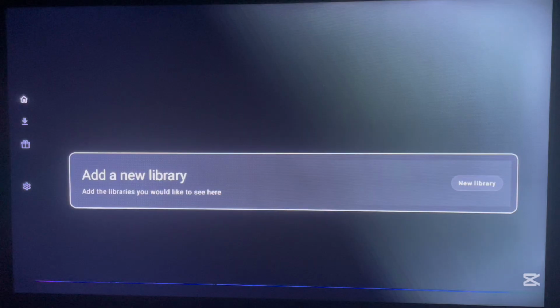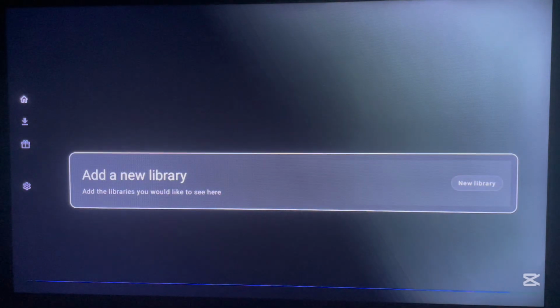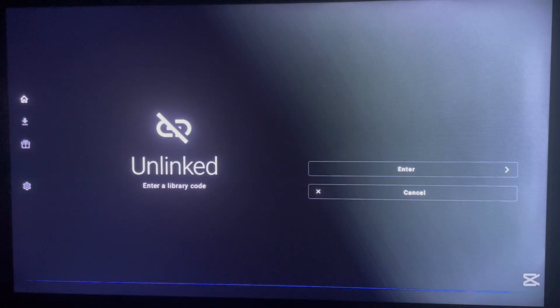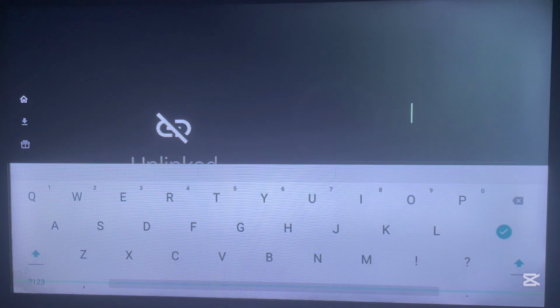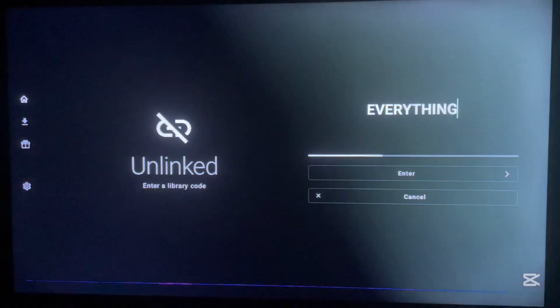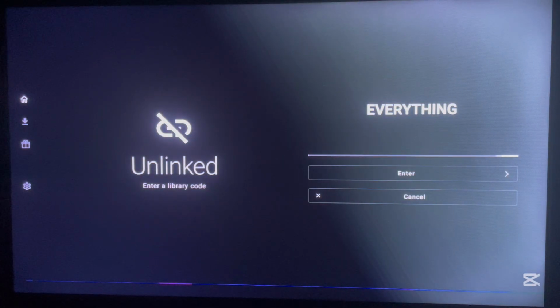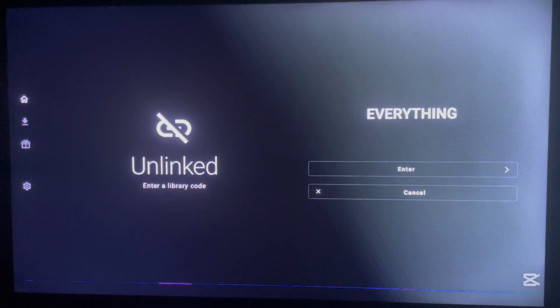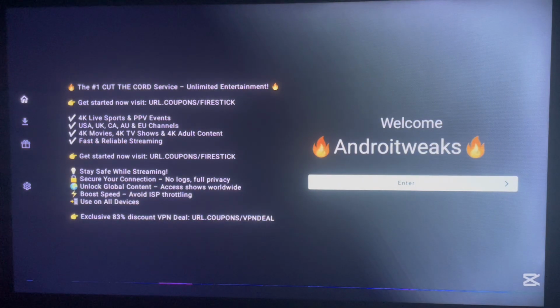Libraries are just categories of applications that someone has compiled together, and to get that library you have to add a code. So the code we're going to be using here is a simple code, and it is called everything. So just come over here and type everything. So here is the library code, everything, as in everything, and you go ahead and type done when you're okay. What is going to happen is that Unlinked is going to launch this library, and we see the applications that are available in this library. I'm going to show you all the 5 applications that I recommended. So click on enter, and we are here.